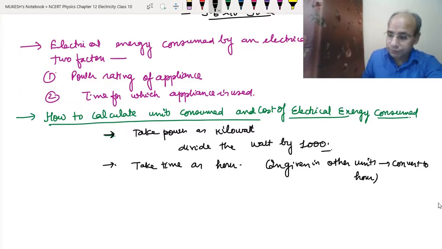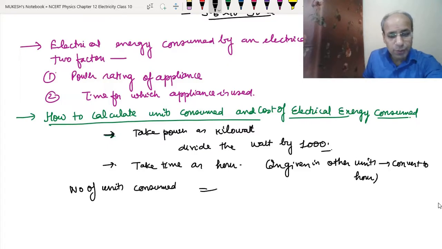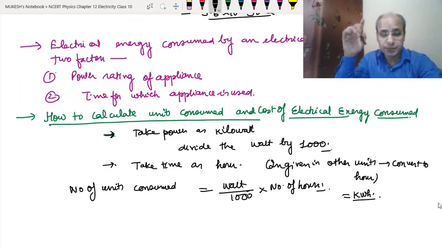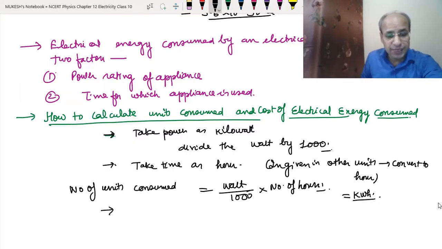So the number of units consumed will be watt upon 1000 into number of hours, which is in kilowatt hour. This is for one appliance. So what is the next step?